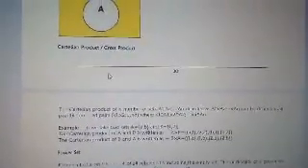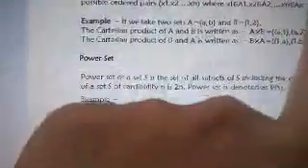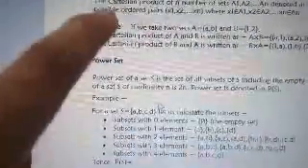Then we also have your Cartesian product. The Cartesian product of n sets A1, A2, denoted as A sub 1 cross A2, times A n, can be defined as all possible ordered pairs.